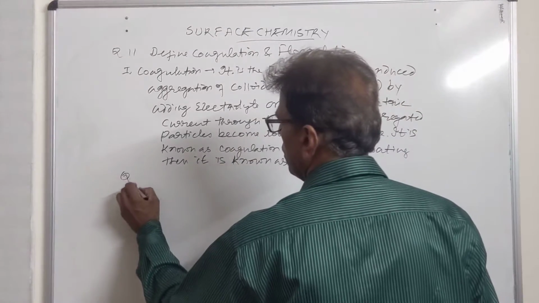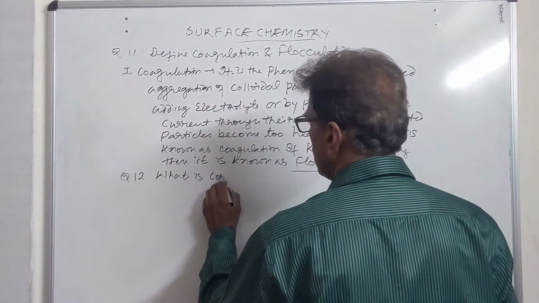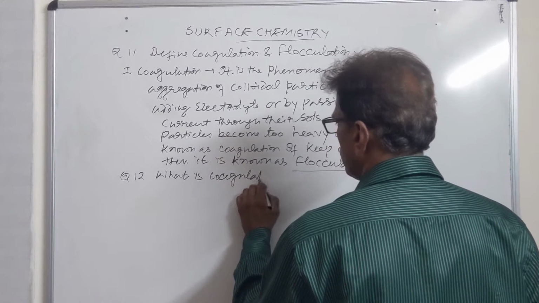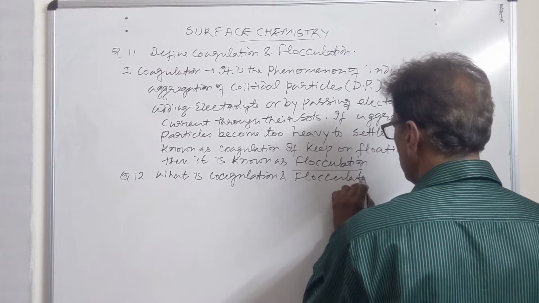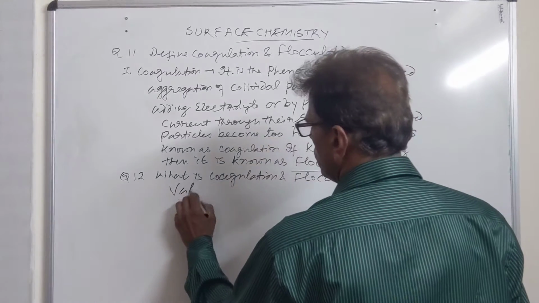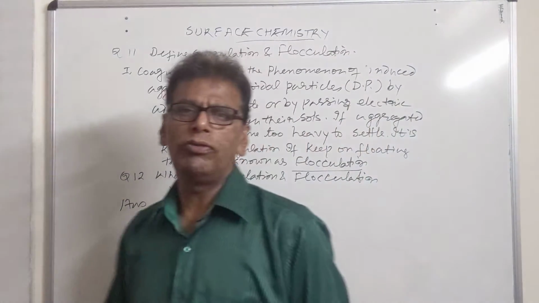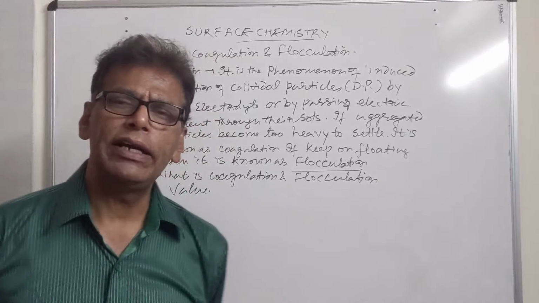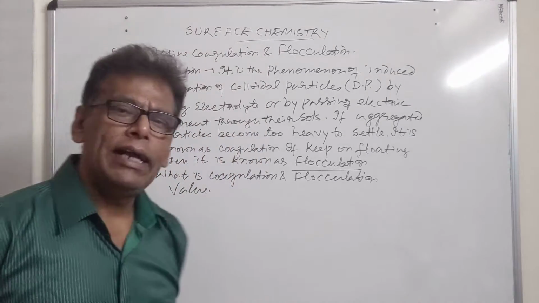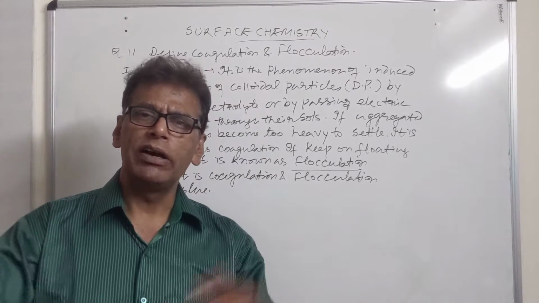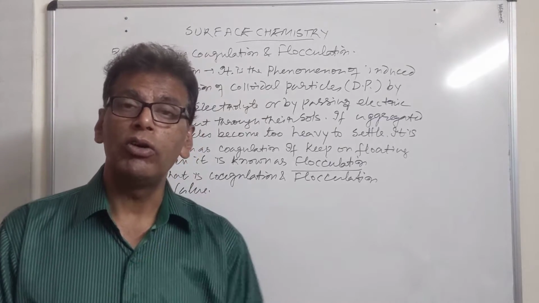Then we have another question. What is coagulation value and flocculation value? Now what are these values? It is the amount of electrolyte required to coagulate a particular sol or to flocculate a particular sol. That amount of electrolyte can be measured in millimoles. That amount of electrolyte is called the flocculation or coagulation value.